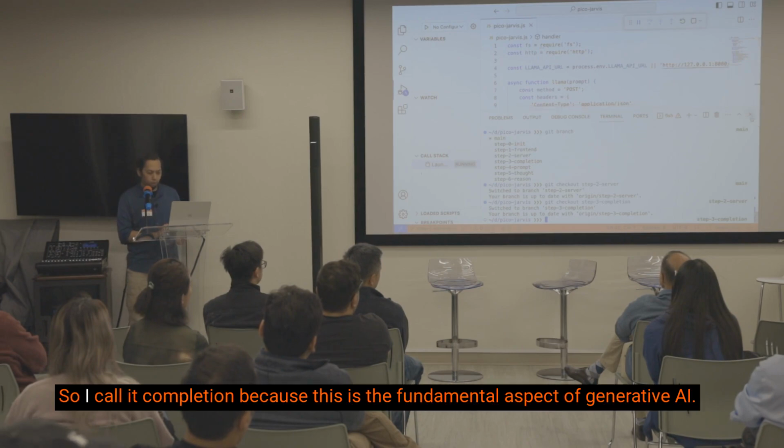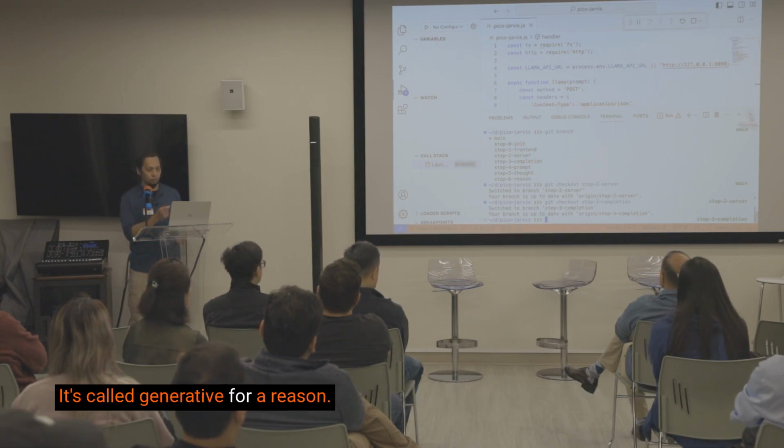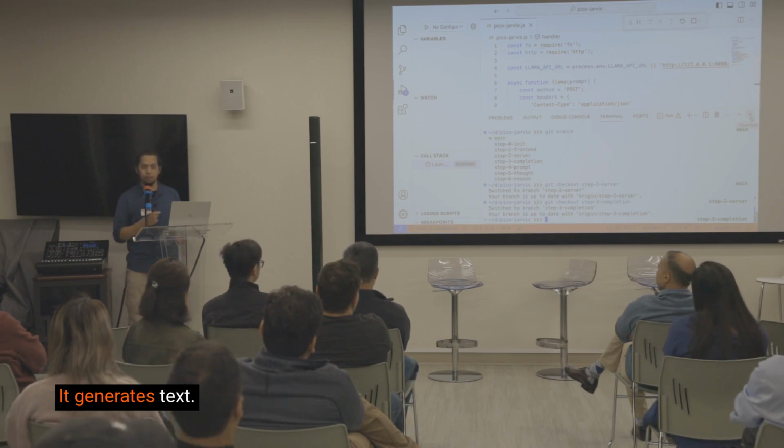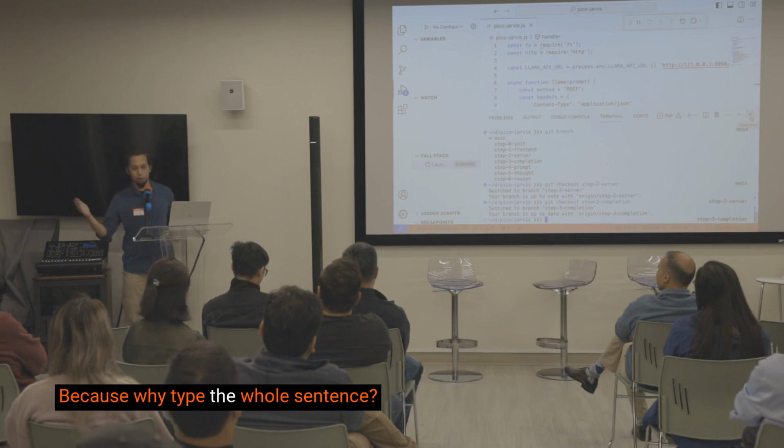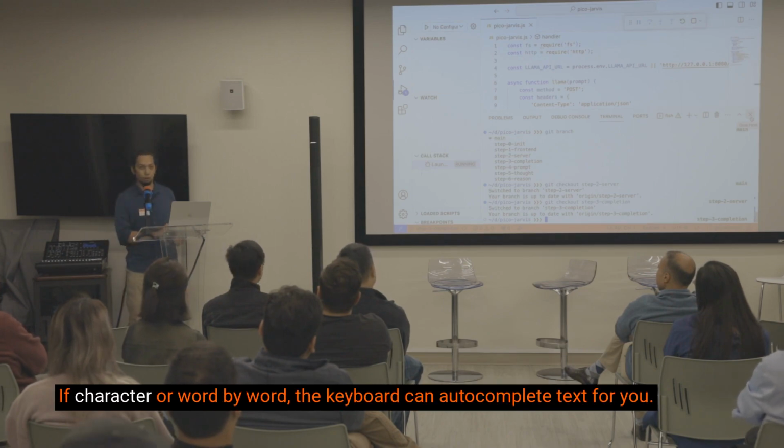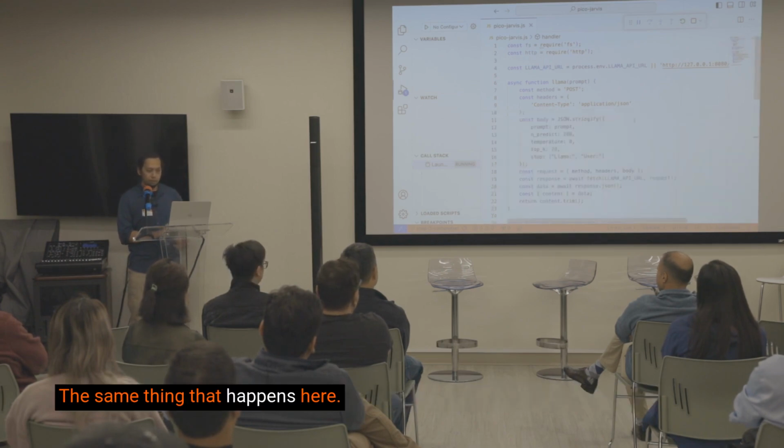here's how it works. So I call it completion because this is the fundamental aspect of generative AI. It's called generative for a reason. It generates text. If you use your phone, you might be familiar with autocomplete, because why type the whole sentence if, character by character or word by word, the keyboard can autocomplete text for you. The same thing happens here.